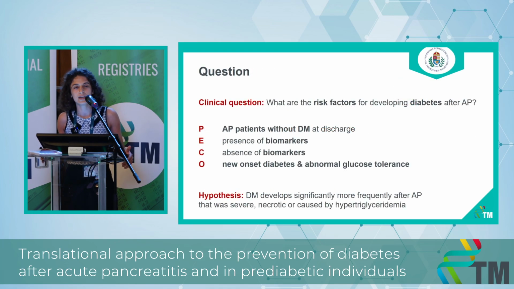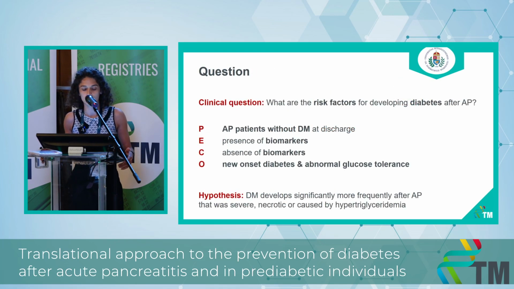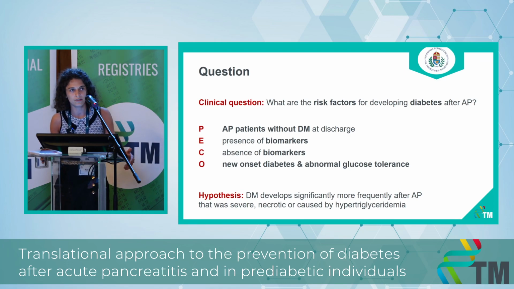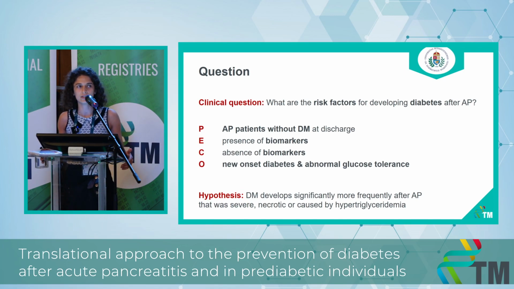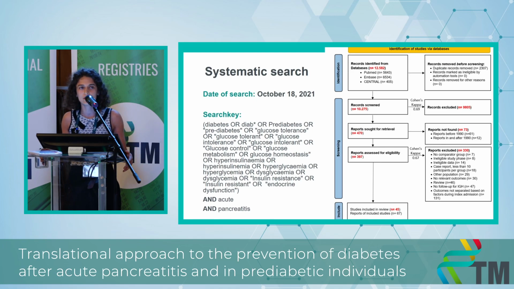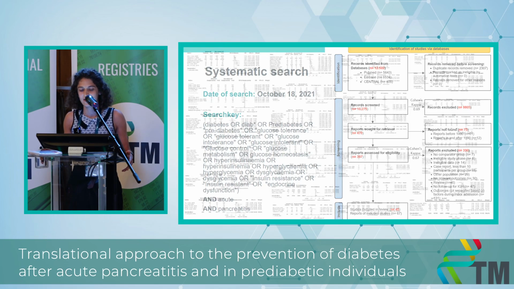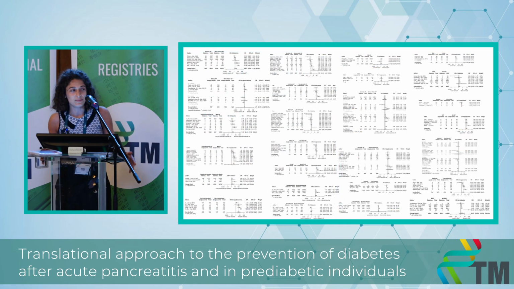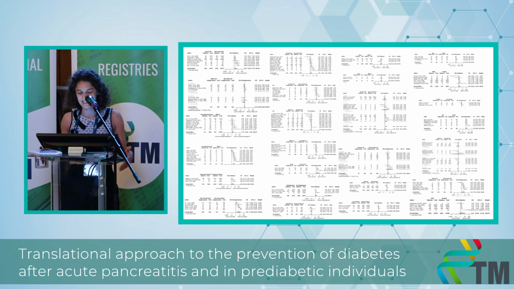We studied patients who had acute pancreatitis but no diabetes at the point of discharge. We compared various biomarkers to their absence, such as severity, necrosis, and obesity. We believed that diabetes develops significantly more frequently after acute pancreatitis that was severe, necrotic, or caused by hypertriglyceridemia. A systematic search has been carried out and identified nearly 12,600 records. After full text selection, we were able to include 45 studies in the analysis. Statistical analysis has been finished, and we have my results here.